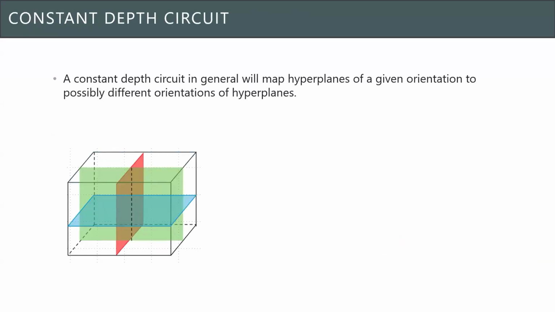Moving on, the constant depth circuit is a bit more complicated, and there are a lot more technical details that go into this. But we managed to show three main results.